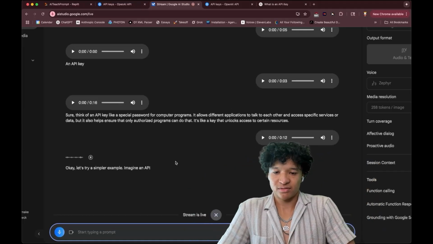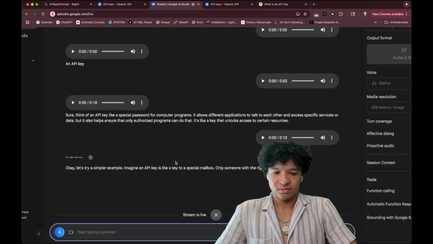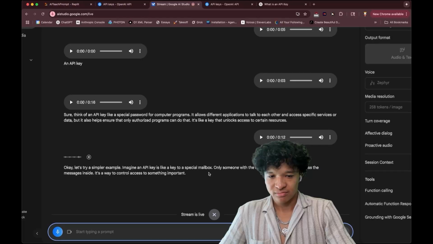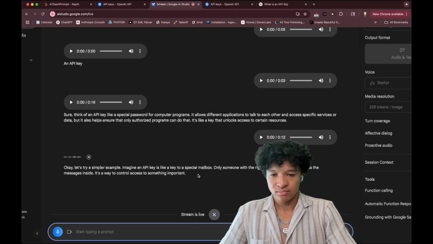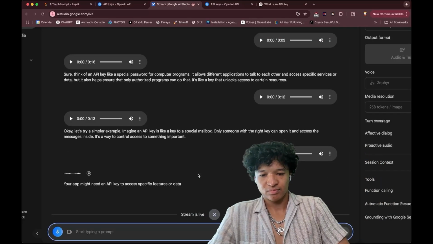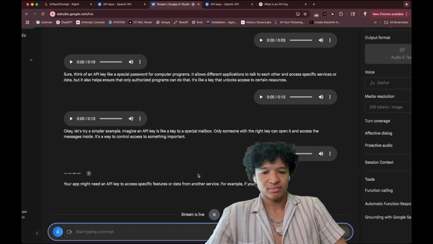Okay, let's try a simpler example. Imagine an API key is like a key to a special mailbox. Only someone with the right key can open it and access the messages inside. It's a way to control access to something important. Okay, so like why does my app need an API key? Your app might need an API key to access specific features or data from another service.